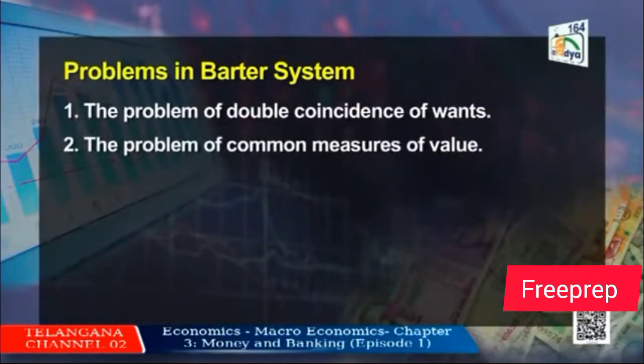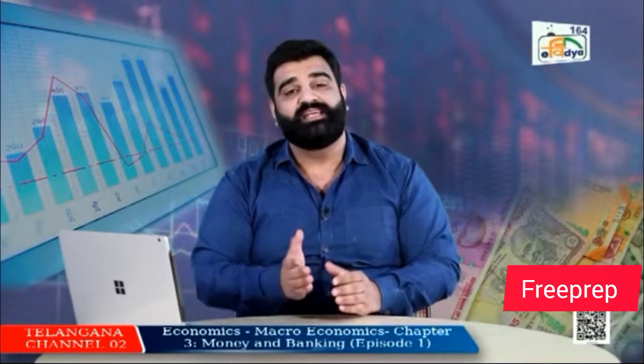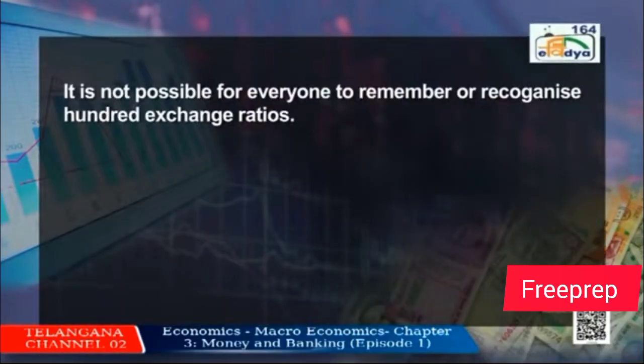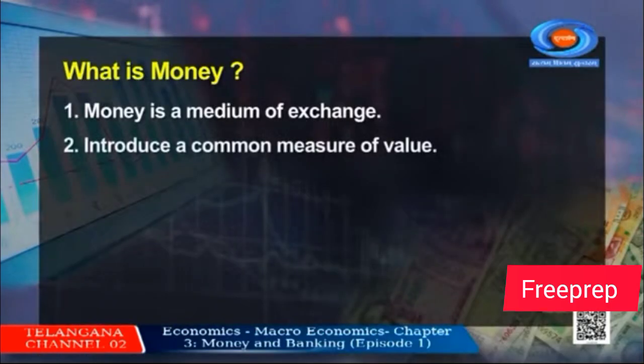Under barter system, we also faced one more problem, that is the problem of common measure of value. It was very difficult to measure the value of a commodity in terms of other commodity. Let's suppose there are 10 commodities. Now every commodity can be measured in each other's terms, so we'll have 100 exchange ratios. It is not possible for everybody to remember or recognize 100 exchange ratios. So we had to introduce a common measure of value so that every item can be exchanged for that one common measure of value, that was money.